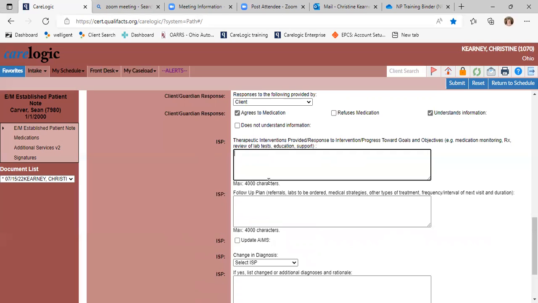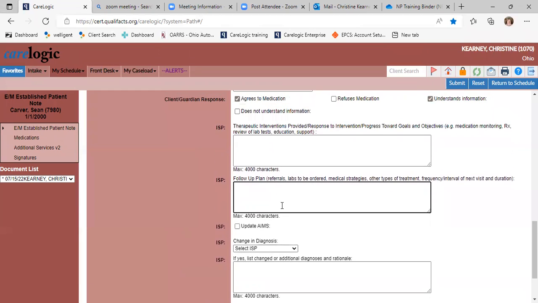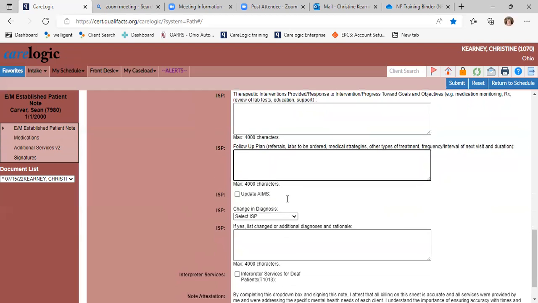Other things that can support their treatment, any lab tests that we talked about, any other concerns that you have for them. This is where you put that information in. And then the follow-up plan will be what's going to happen next. And this might be, we might be ordering more labs because we might have some concerns that we want to test for something else. We're going to talk about when we're going to see them again. We're going to say in 2 weeks or 4 weeks or 3 weeks, whatever that is, you put that in here. And any other follow-ups, referrals, anything like that, this is where you would put that information.